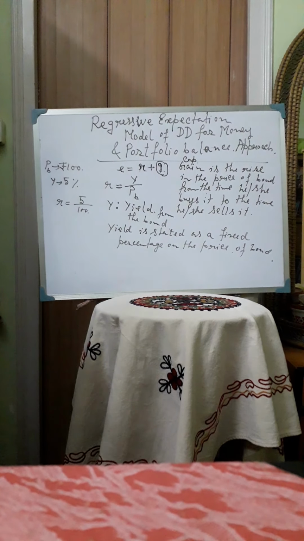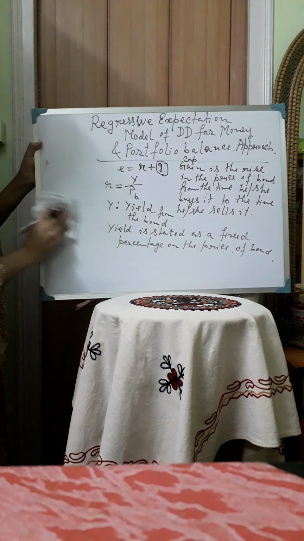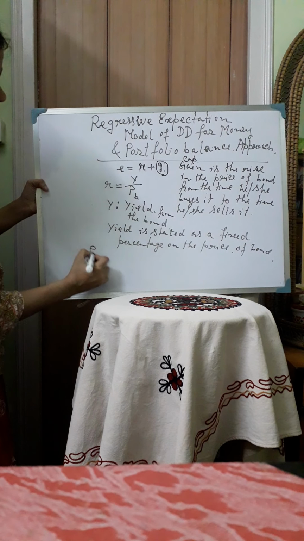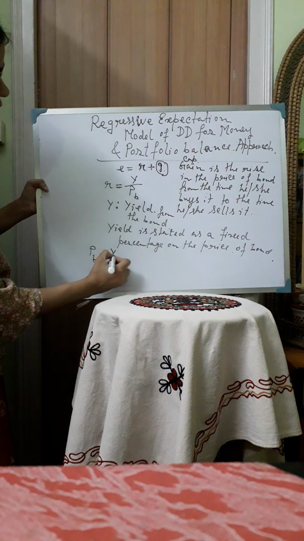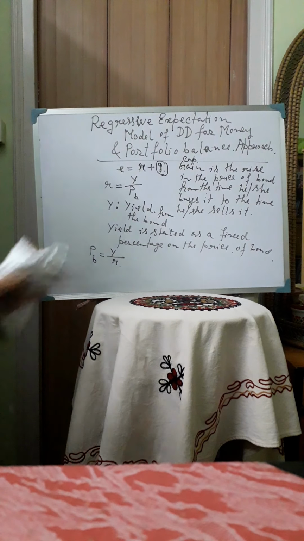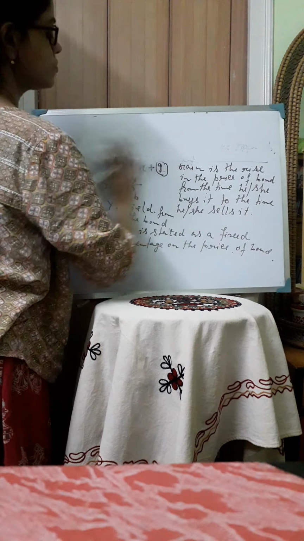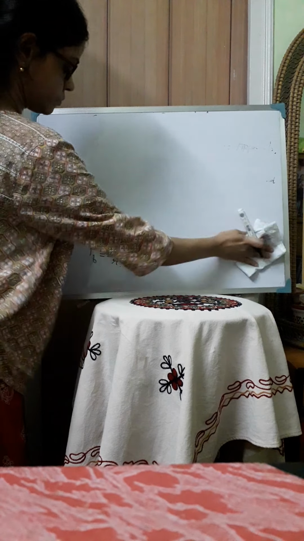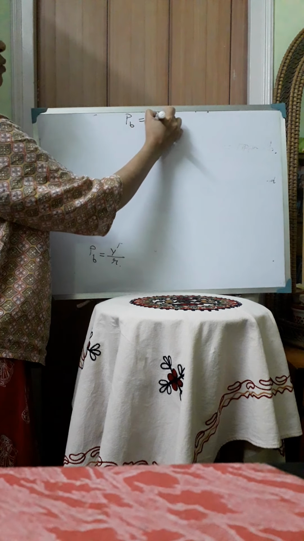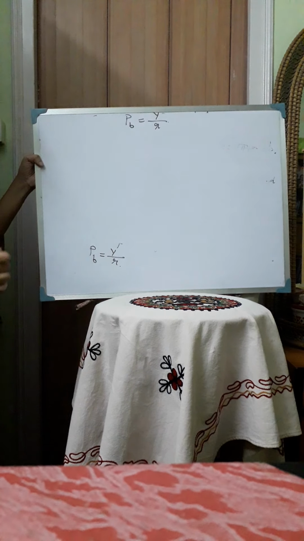So in this case we can find out PB. Now what is PB? PB is equal to Y divided by R.